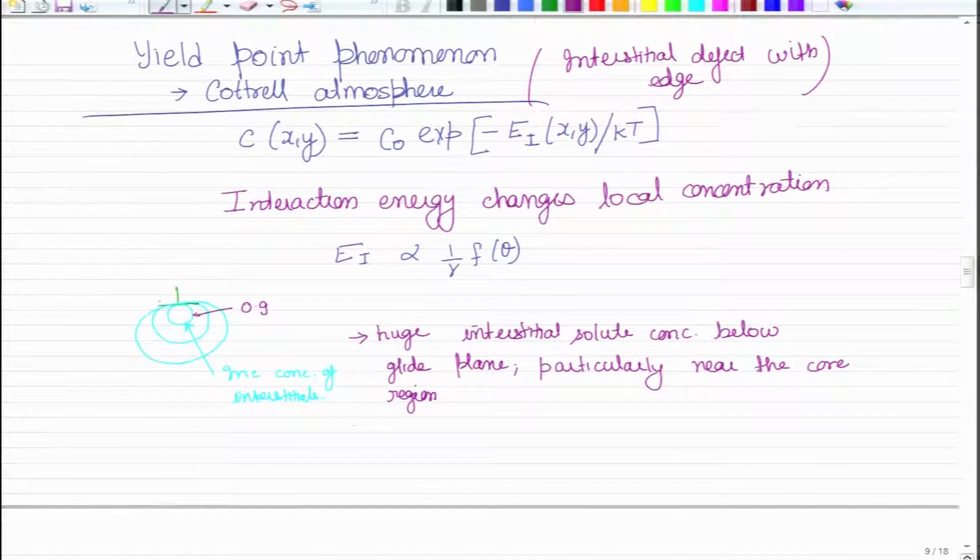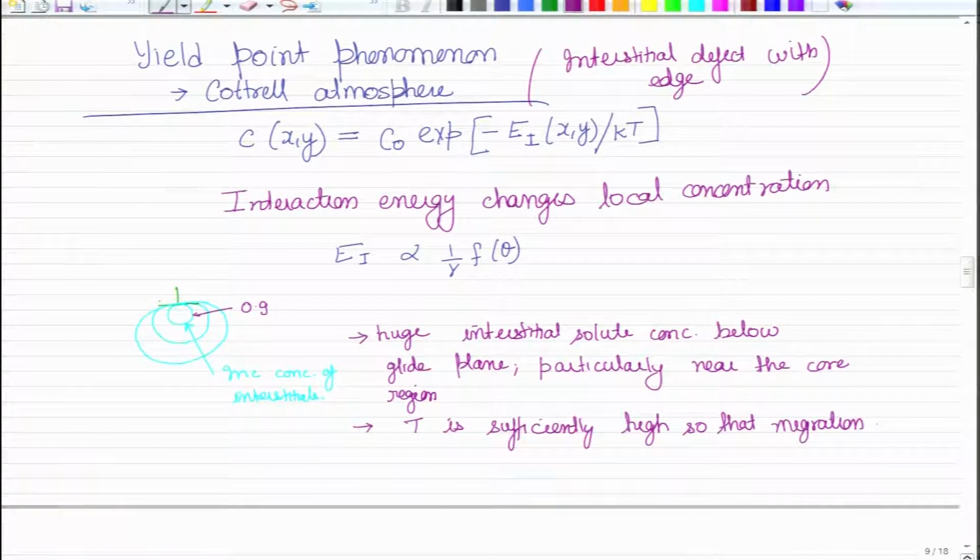So, when we say that this segregation takes place, it happens at a sufficiently high temperature so that migration can take place. But T should not be so high that configurational entropy starts to dominate.